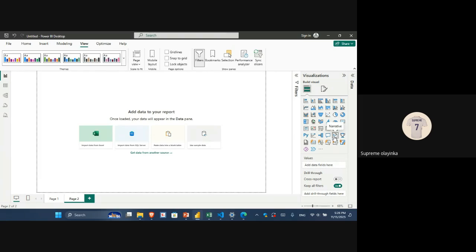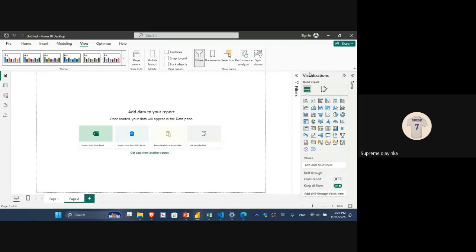So in a way, this Power BI is actually a little bit strong, right? So you can see there is narrative. That is, if I've done all my charts here, and I click on narrative, this narrative can actually summarize everything I've done using AI. So there is AI incorporated into this visualization tool.